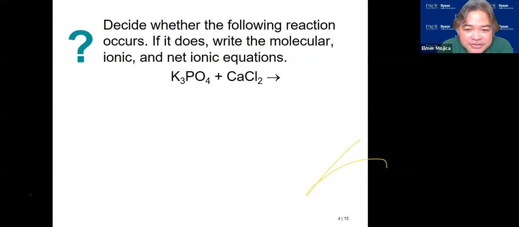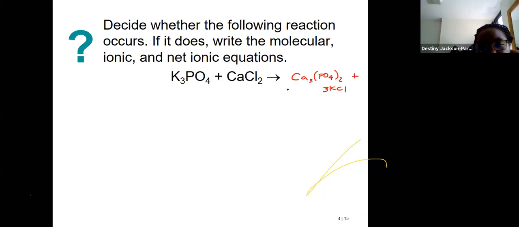So do we have a reaction here? Yes or no? I think so. Do we have a reaction here? So what could be the product here? If we exchange them, you will end up with calcium phosphate and KCl.